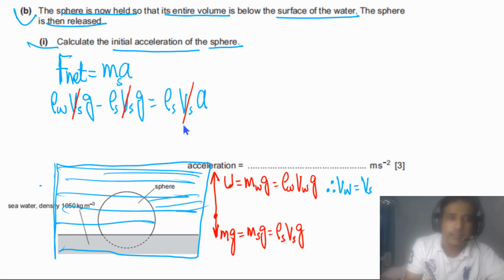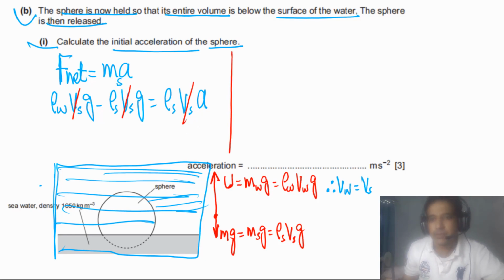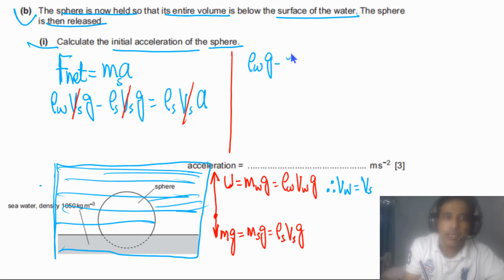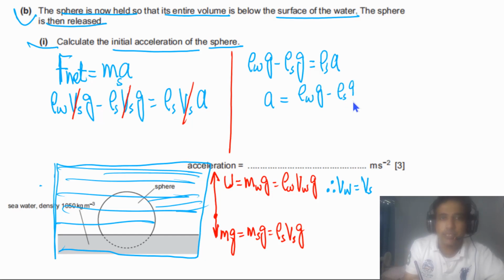We are left with density of water times g, minus density of the sphere times g, equal to density of sphere times a. So we need to calculate a in this case: a equals density of water times g, minus density of sphere times g, divided by density of sphere.